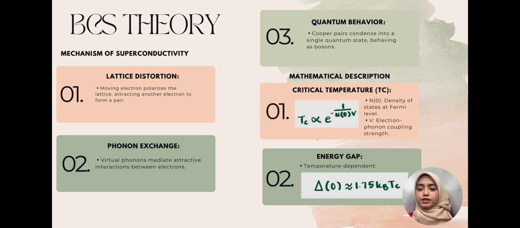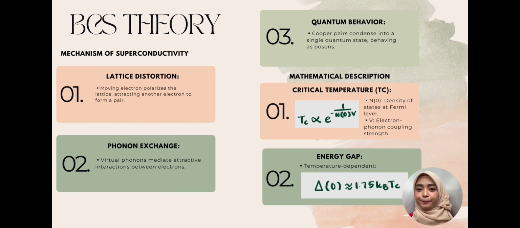First is critical temperature. The critical temperature below which superconductivity occurs is expressed as Tc proportional to the exponential to the power of -1 over N0V, where N0 represents the density of states at the Fermi level and V is the strength of the electron-phonon coupling.